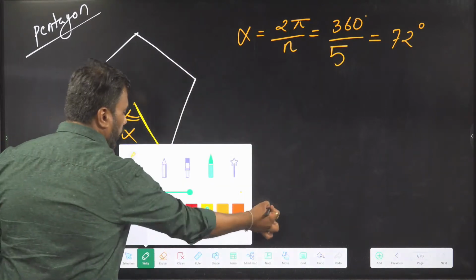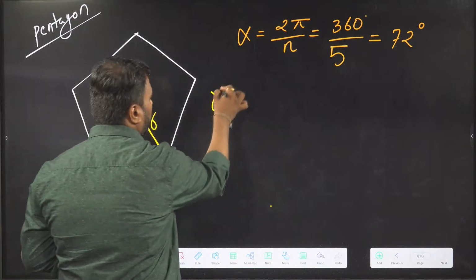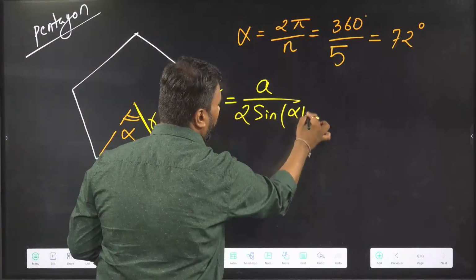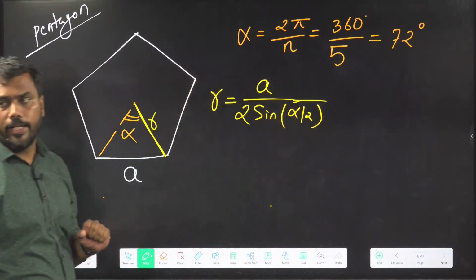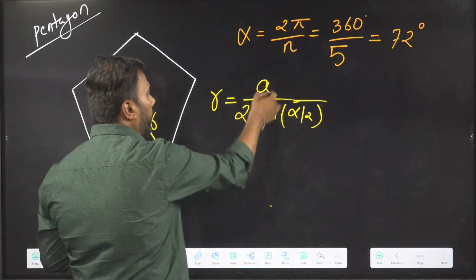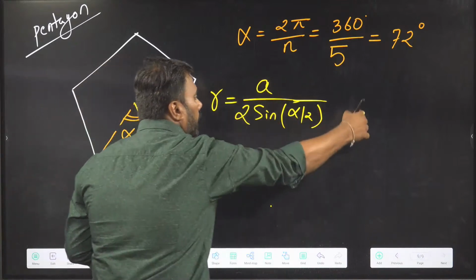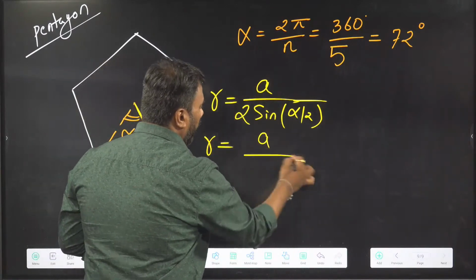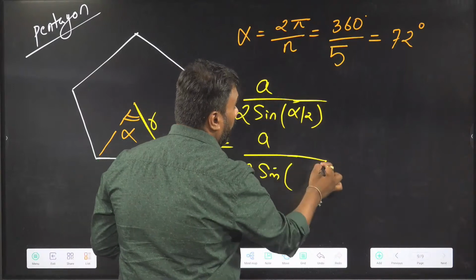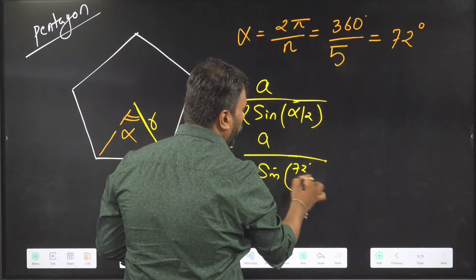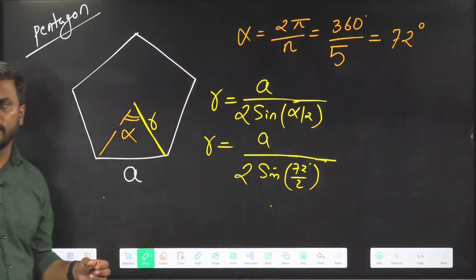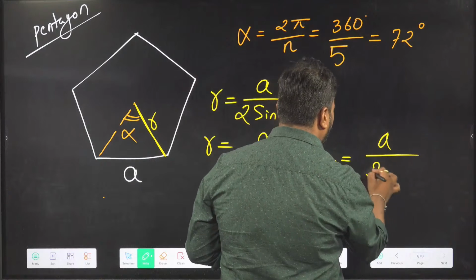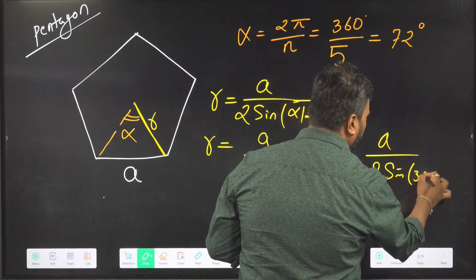Now, in order to find this distance, let's say this distance is R. The formula was A by 2 sine alpha by 2, that is, A by 2 divided by sine alpha by 2. You can remember it like this. So the distance R becomes A by 2 sine of half of the angle. Half of 72 is 36. So this comes out to be A by 2 sine of 36 degrees.